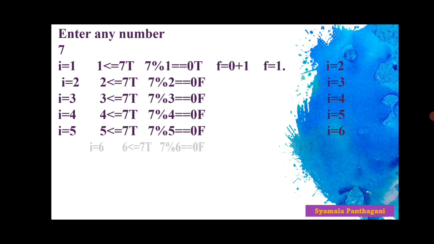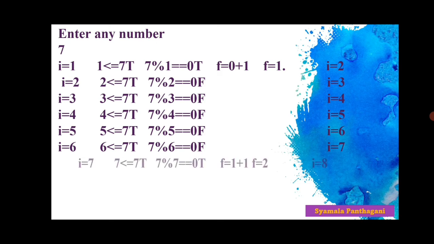Now come to the sixth iteration. I is equal to 6. 6 is less than or equal to 7. True. 7 mod 6 is equal to 0. Is it true? No, that is false. Now it just increments the value of I, that is equal to I is equal to 7.